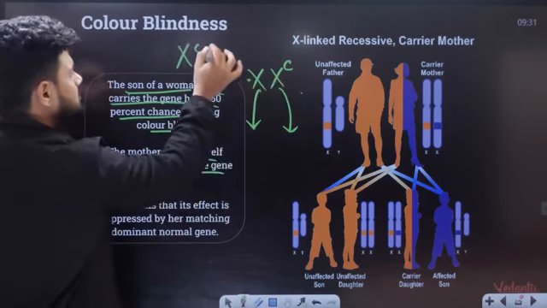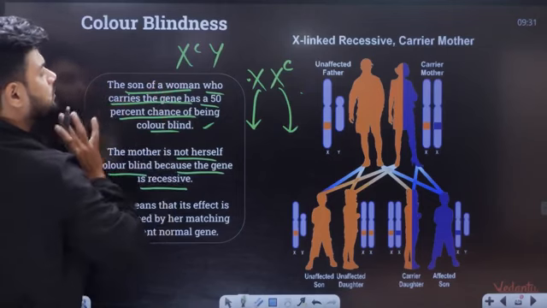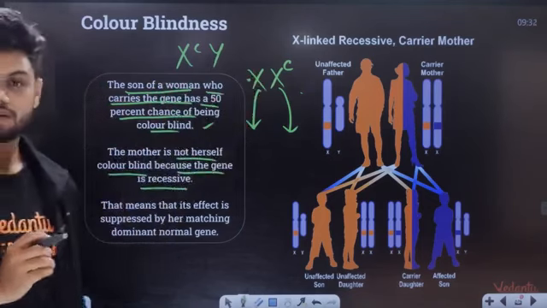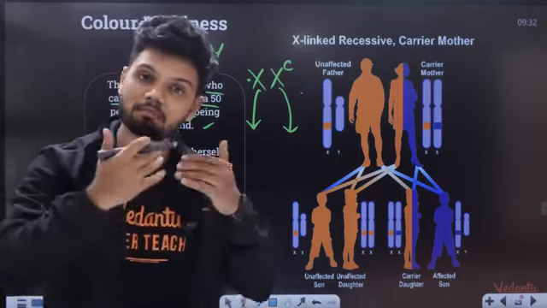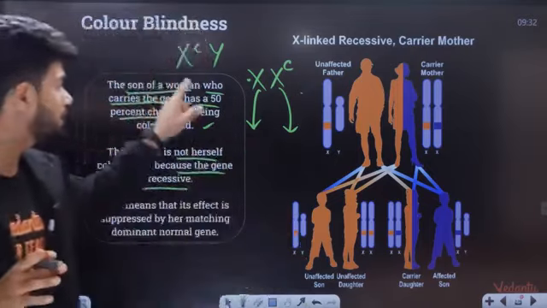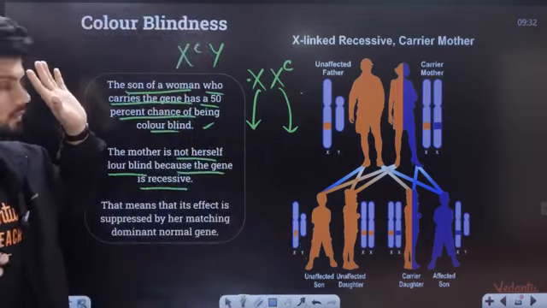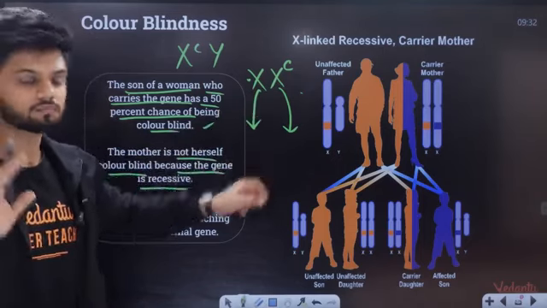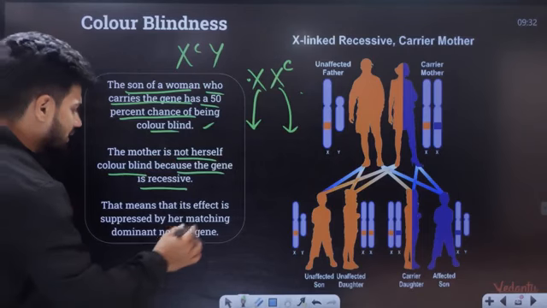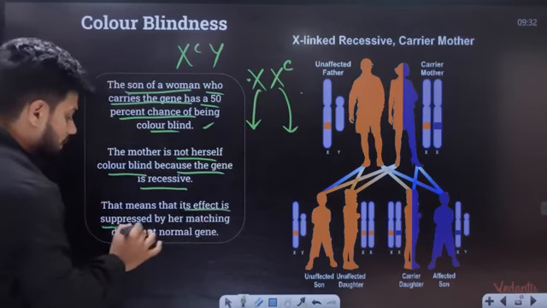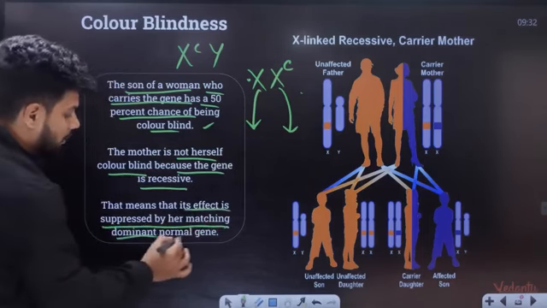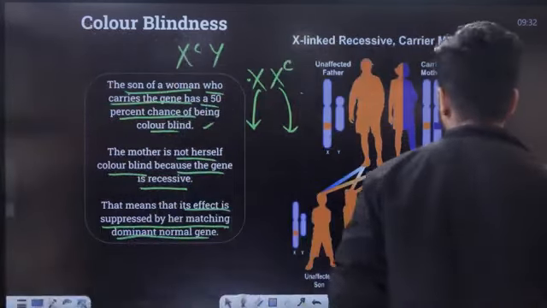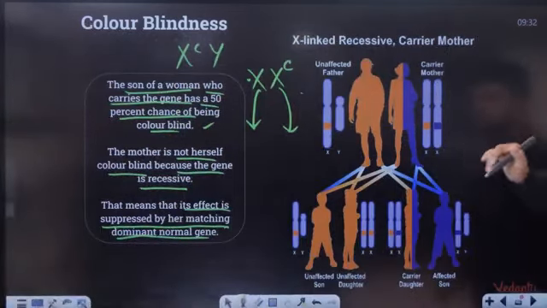But if the male is something like this, the male is going to be colorblind, but the female is going to be a carrier. So most of the time, the females are carriers and males are generally affected because we only have one X chromosome. With only one X chromosome, they are colorblind for sure. That means that the effect is suppressed by her matching dominant normal gene here. So usually the males are generally affected and the females are generally carriers.